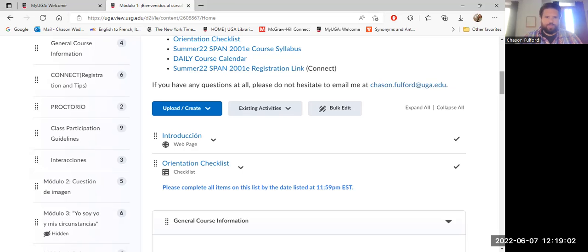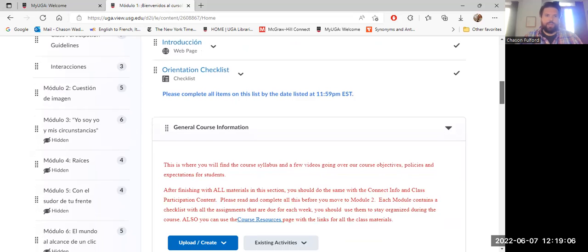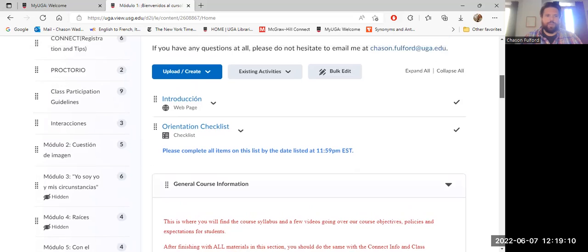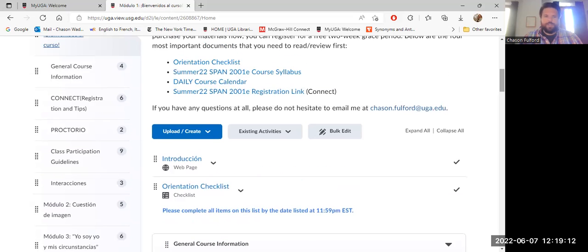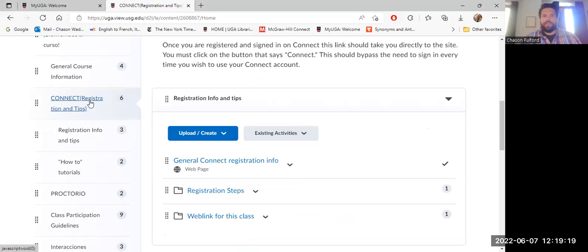Okay, so this is your orientation. This is your first module, and it's going to walk you through all the different types of assignments that we're going to be having. But I really want to take us now to the Connect registration and tips. I'm going to click on this tab. And you'll notice that we have a lot of different resources here to make sure that you can get registered for Connect in a variety of different ways.